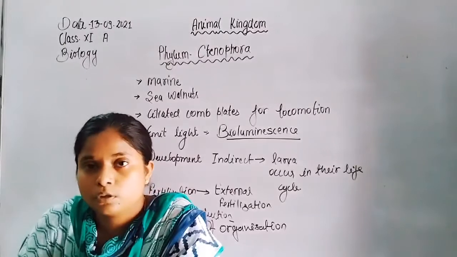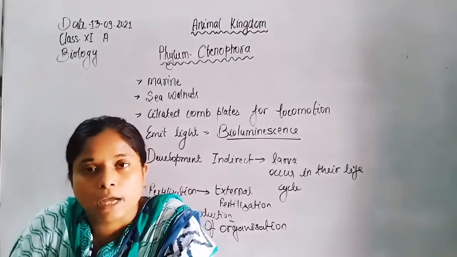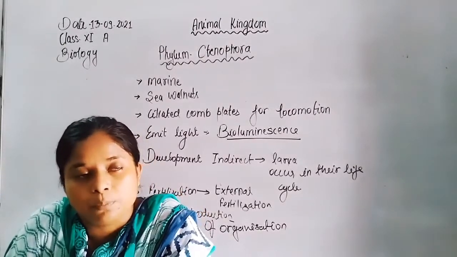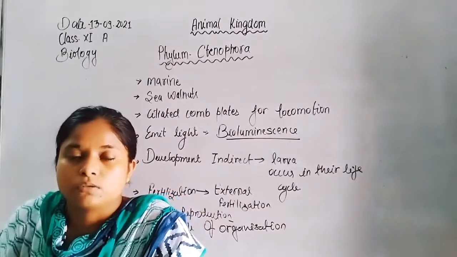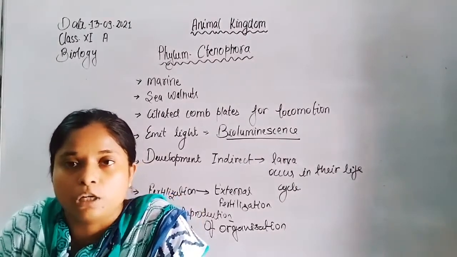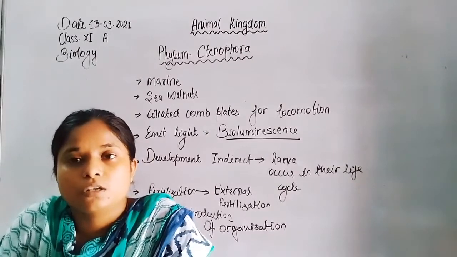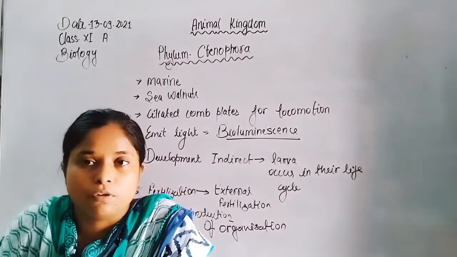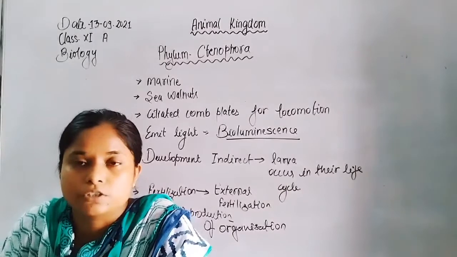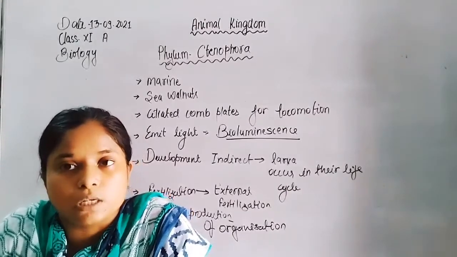Both can reproduce, and since these two forms appear in a single animal, such animals show polymorphism. Tissue grade of organization and radial symmetry are observed in members of Coelenterata.